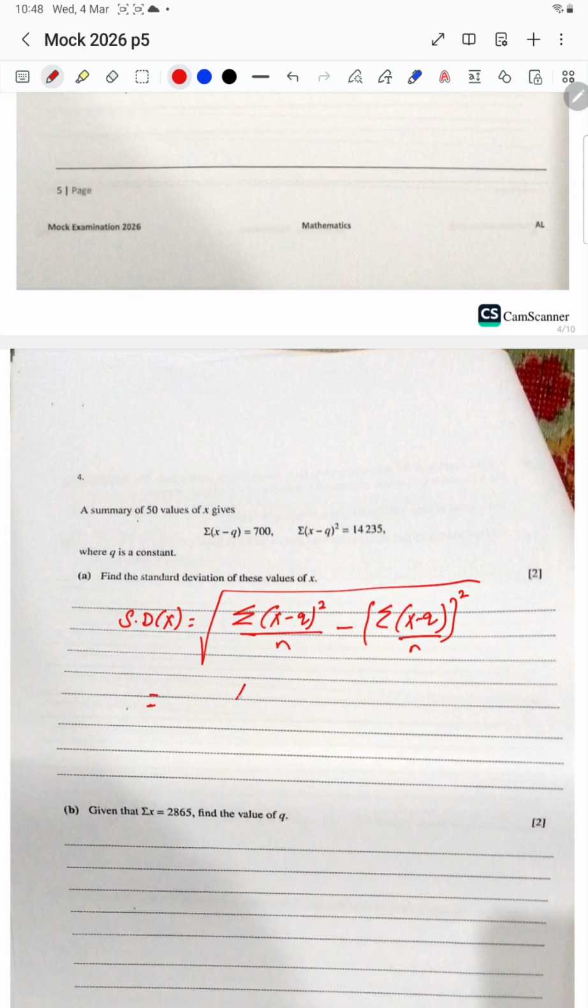Here this is 14235 divided by n, which is 50, minus 700 divided by 50, then whole squared and then square root. We can use a calculator to get the answer, and you had better do the calculation yourself, and I will get 88.7, square root is 9.48. That's my answer.